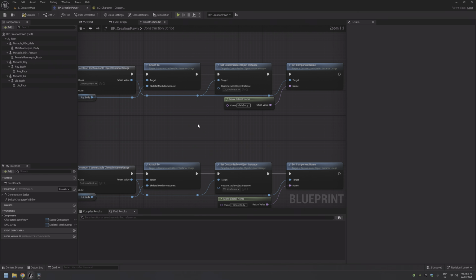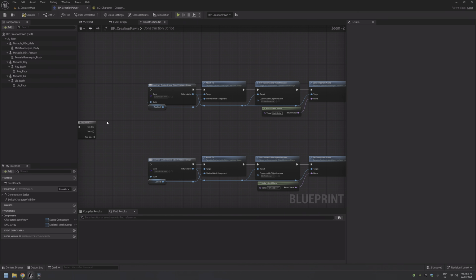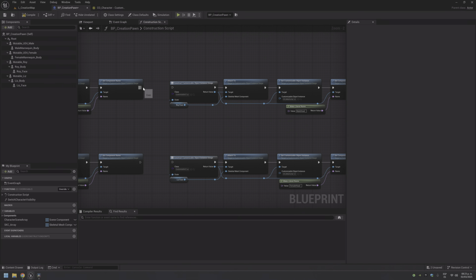Okay, we're back. Male body, male head, female body, female head.